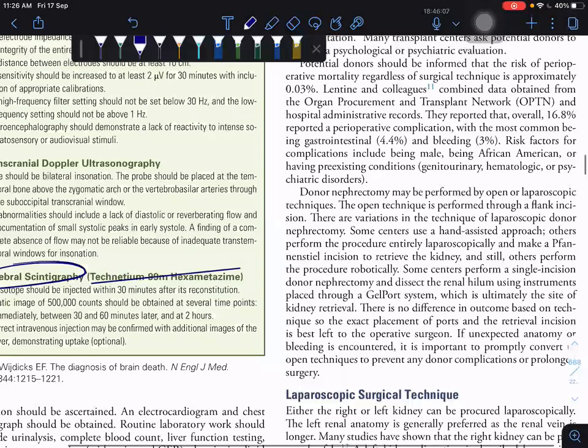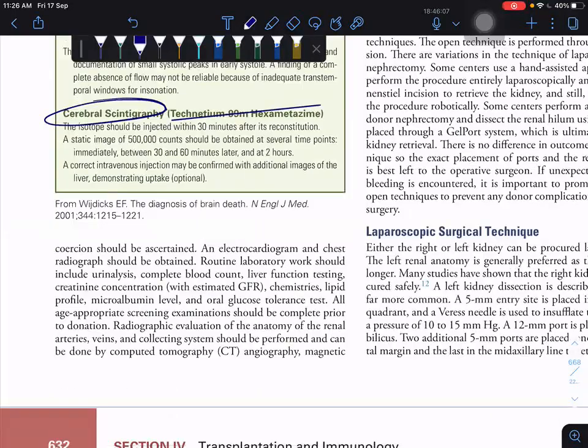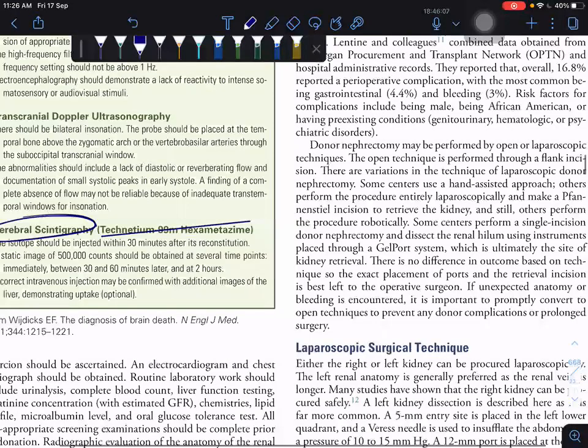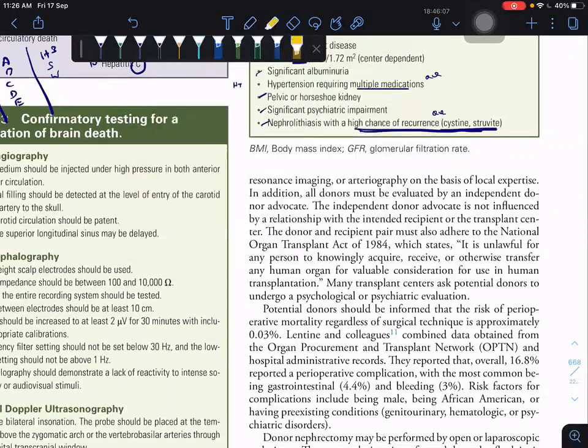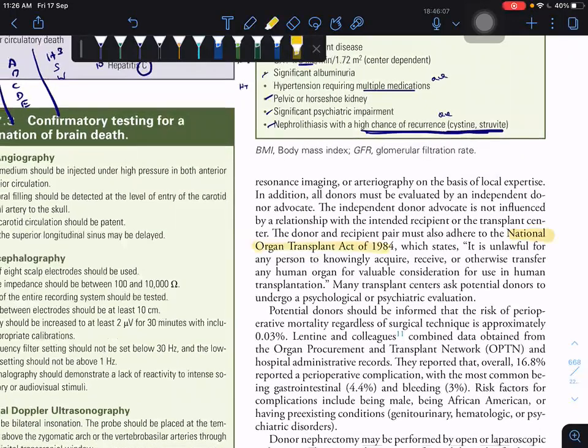That's it. Okay, wait a minute. They are telling about one act, the National Organ Transplantation Act of 1984. It states that it is unlawful for any person to knowingly acquire, receive, or otherwise transfer any human organ for valuable consideration for use in human transplantation. So the National Organ Transplantation Act of 1984 is very important.